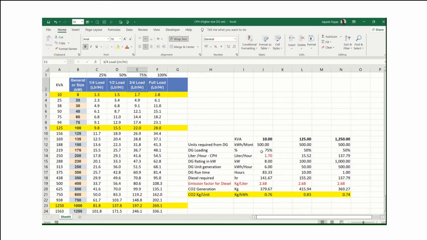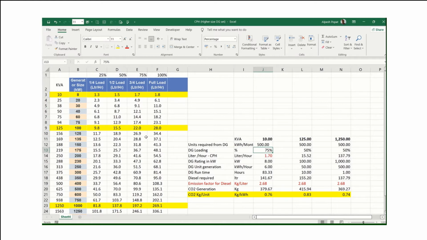So here we are running our diesel generator, which is 10 kVA, at 75% of load. That is our assumption; anybody can look at their DG set to see what loading it is running at, whether it is running at 50%, 100%, 25%, whatever.